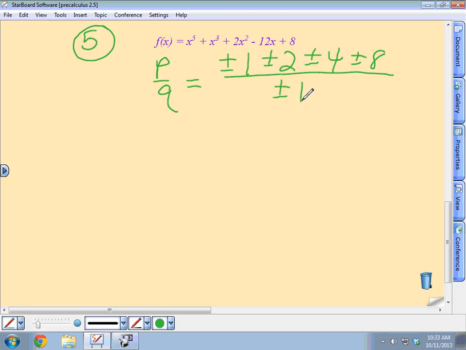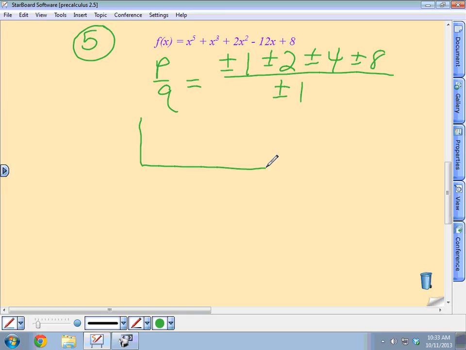And so then we do some synthetic division, right? Now, to save ourselves a little bit of time, I could do this without using a graphing calculator at all, because I could put every single one of those numbers in and find where I have a remainder of 0, and that would give me my rational roots. I could do that with 8 different numbers: plus 1, minus 1, plus 2, minus 2, plus 4, minus 4, plus 8, minus 8.